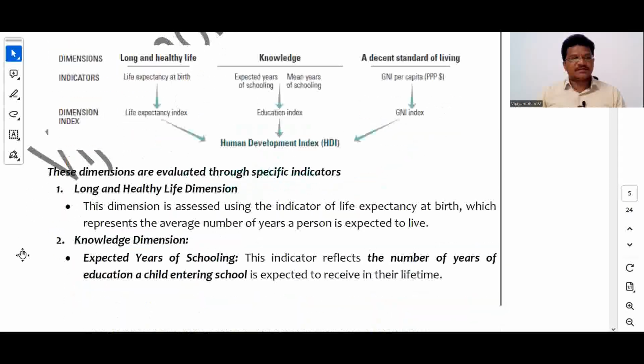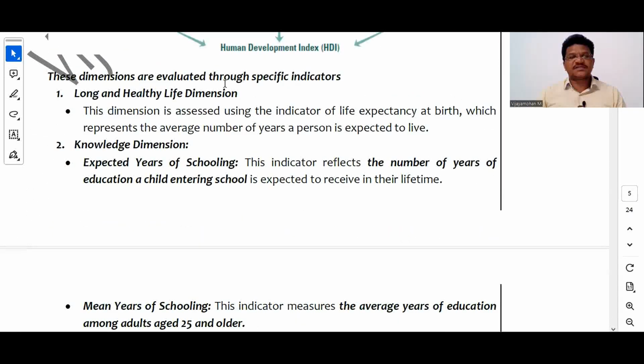So briefly, let's look again here at what we discussed above. These three dimensions are valued through specific indicators. The dimension is the long and healthy life dimension.